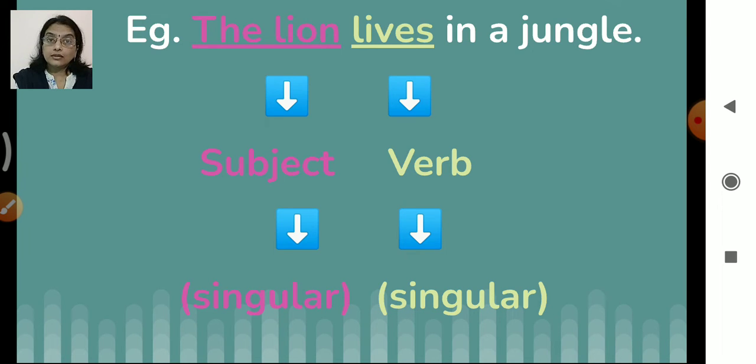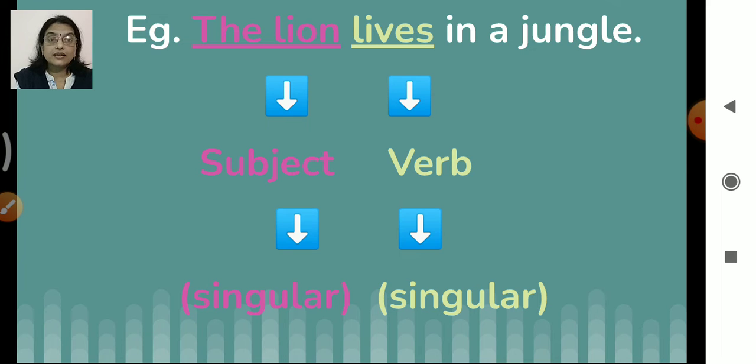Now the subject verb agreement comes here. Okay, subject is what? Lion. Lion is singular or plural noun? The lion. We are talking about one. So it is singular. Okay. So now when a singular noun is there, singular subject is there, we have to take a singular verb only. Okay.